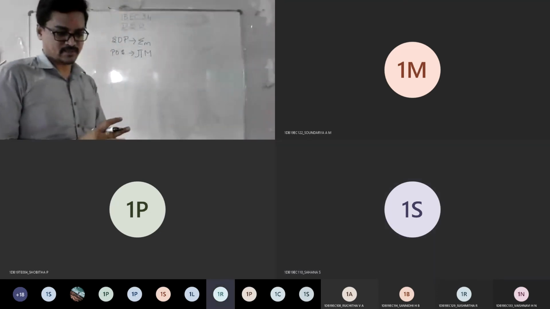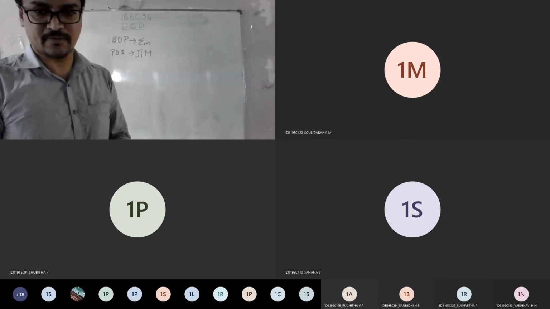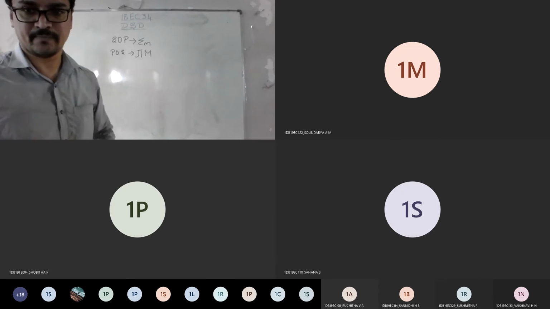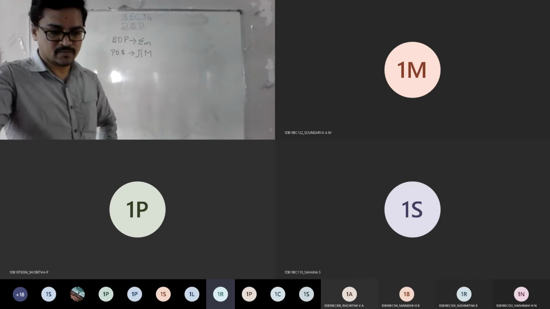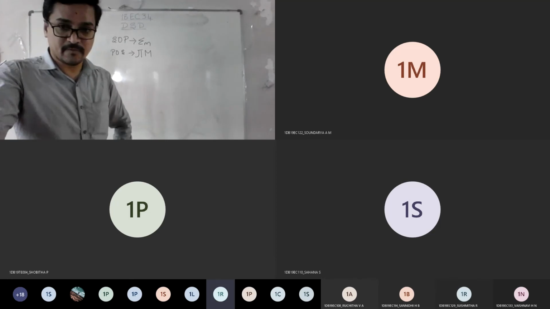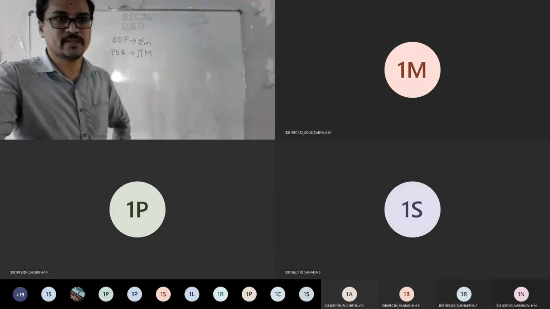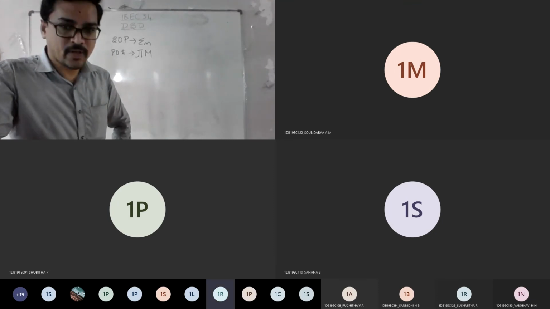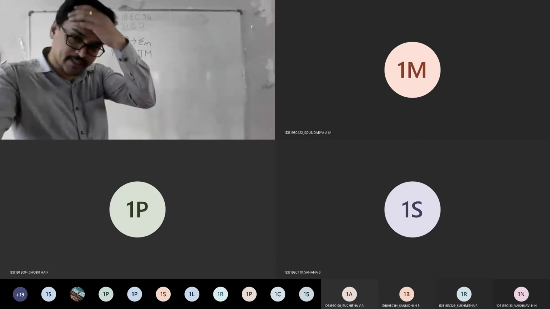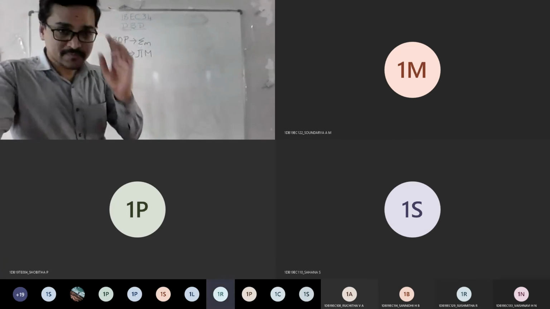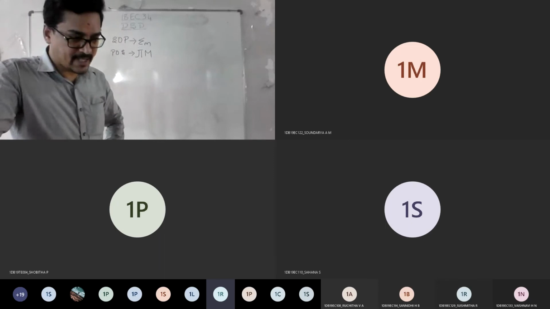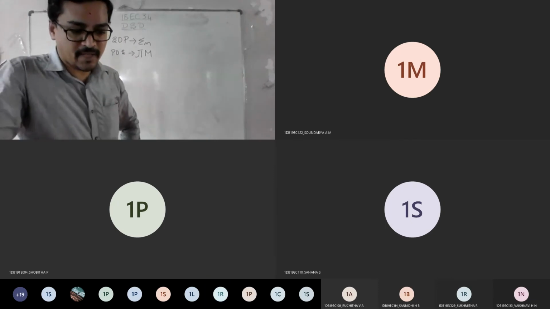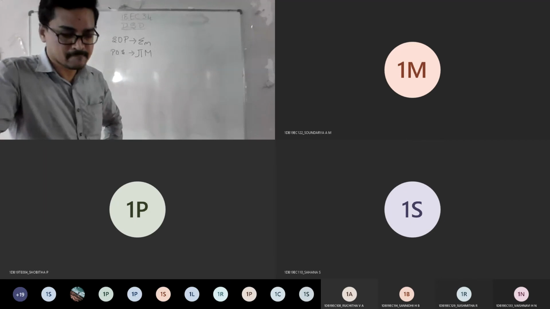Today's topic is very, very important, the next level of your module 1. You went through the Boolean expression. What was the ultimate goal of the Boolean expression reduction technique? The complex expression, reduce it to what?